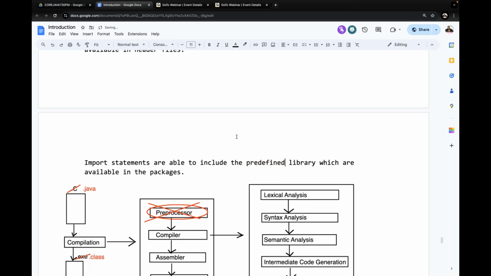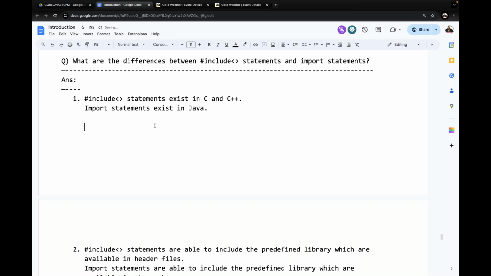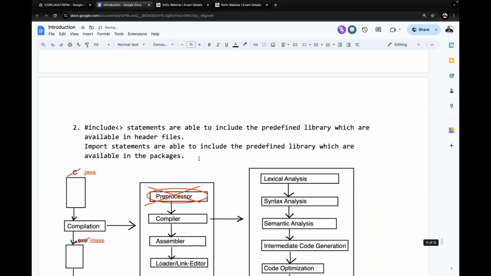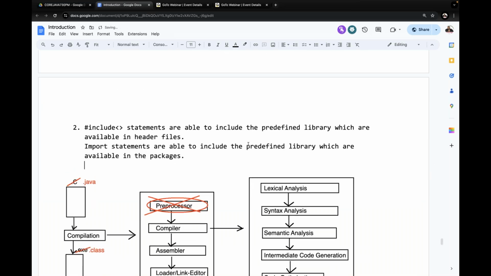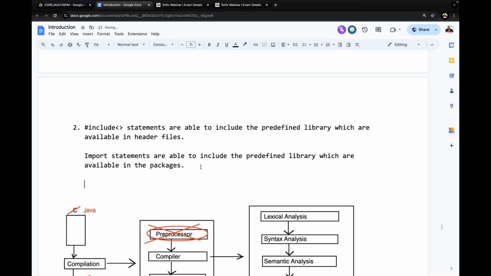Right, sir. Observe carefully what hash include statements are including and what import statements are including. Hash include statements include the predefined library available in the header files. Import statements include the predefined library available in the form of packages. That we have to understand. Next, point number 3.